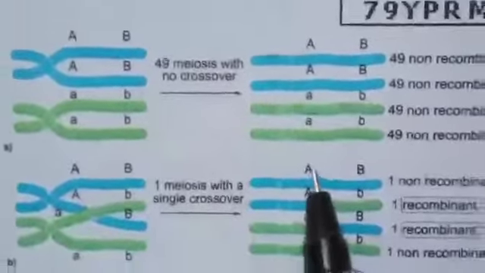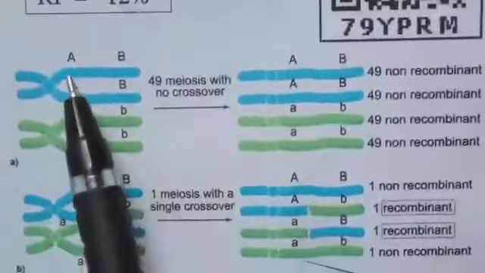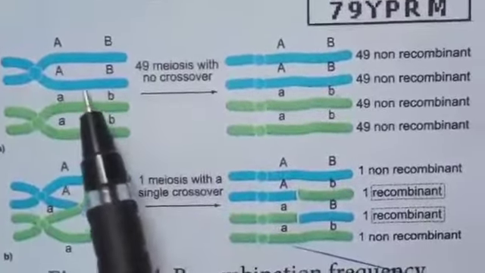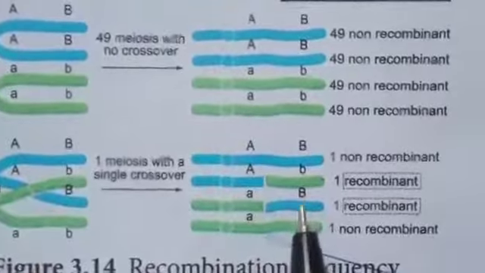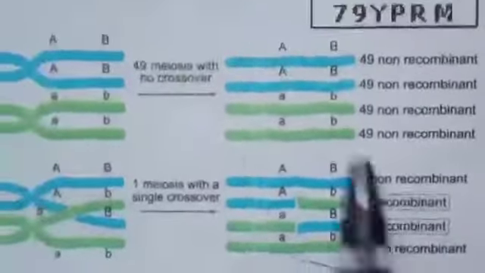This is the recombination frequency observation. See, this is 49 meioses with no crossover, so the result is the same, non-recombinant formation. Here 1 meiosis with a single crossover is occurring. So here one is non-recombinant, here one is non-recombinant, and in between are two recombinant formations, capital A, small b, small a, capital B. This is the recombination observation.